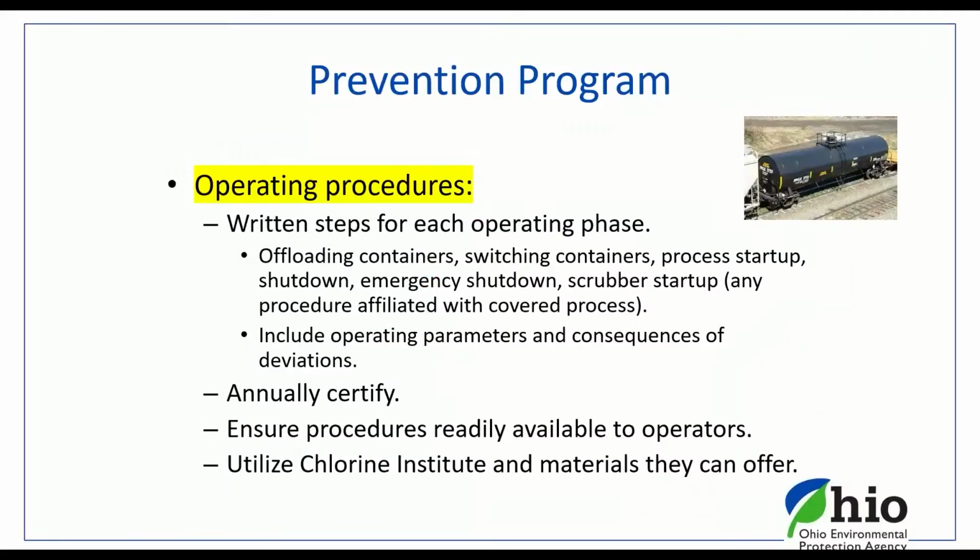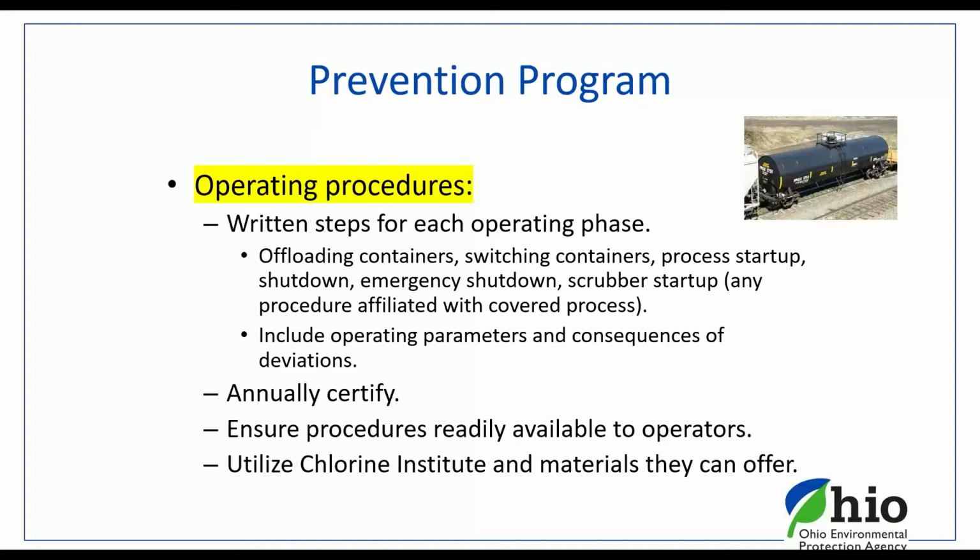Operating procedures. Operating procedures are a big one that we look at. Basically, these are all written steps, anywhere from offloading containers to switching containers to process startup to shutdown, so on and so forth. And these operating procedures need to be certified annually. They should also be readily available to your operators.